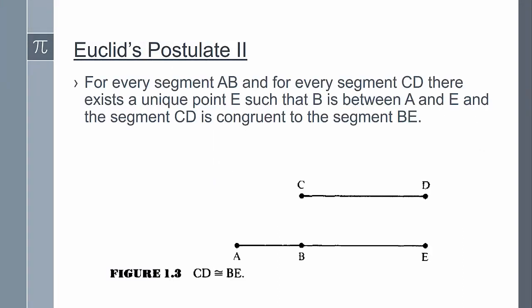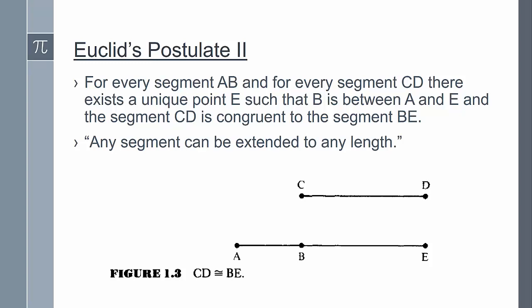For every segment AB and for every segment CD, there exists a unique point E such that B is between A and E, and the segment CD is congruent to the segment BE. So we should think of this as starting with a segment AB. We can extend segment AB by a segment BE that's congruent to a given segment. So in other words, any segment can be extended to any length.